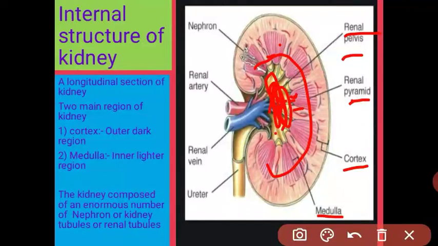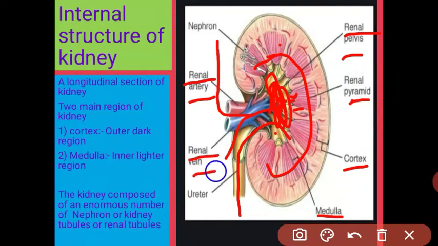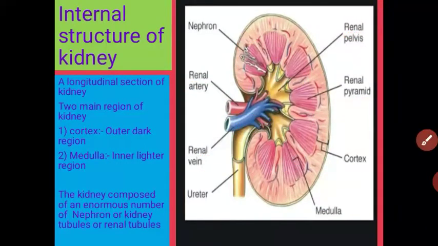and this urine is transferred through the ureter to the urinary bladder. The blood vessel which brings oxygenated blood from the aorta to the kidney is called the renal artery, and the blood vessel leaving the kidney is called the renal vein. Understood, students? And these are the nephrons. The nephron is the structural and functional unit of the kidney.